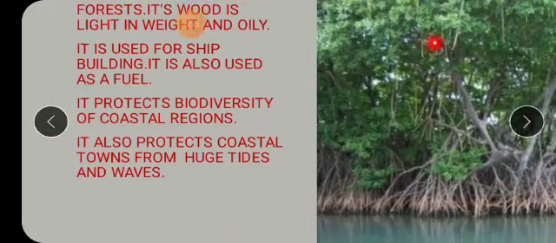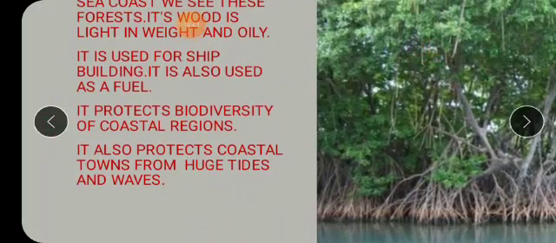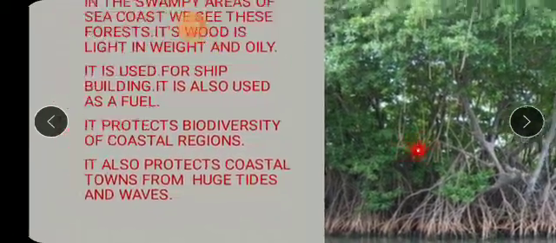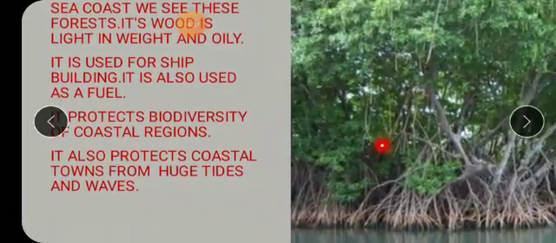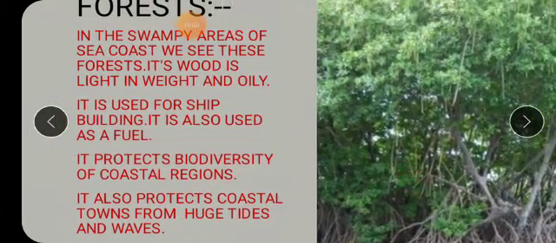But what is the use of these mangrove forests, children? You know very well, trees are the best source which can actually stop pollution, isn't it? On land also we have seen how trees can stop pollution. As there are no such mangrove forests, no trees in the sea or ocean, this is also one of the reasons for increasing pollution in the ocean or sea.